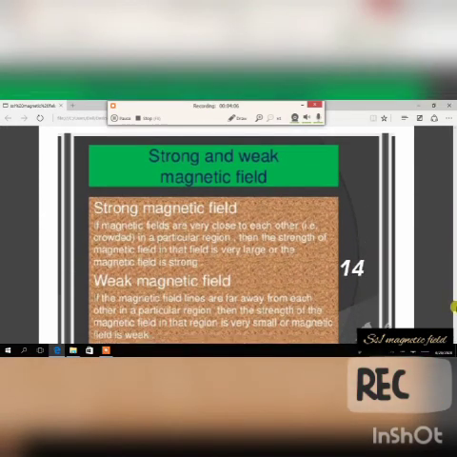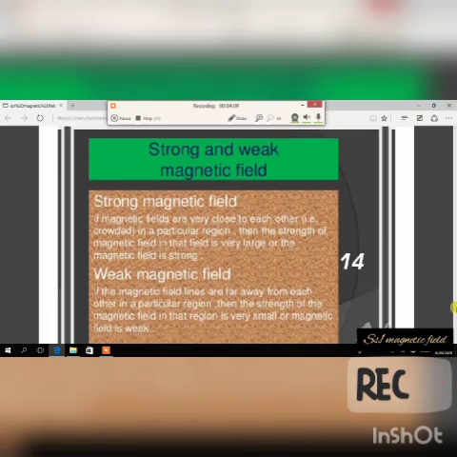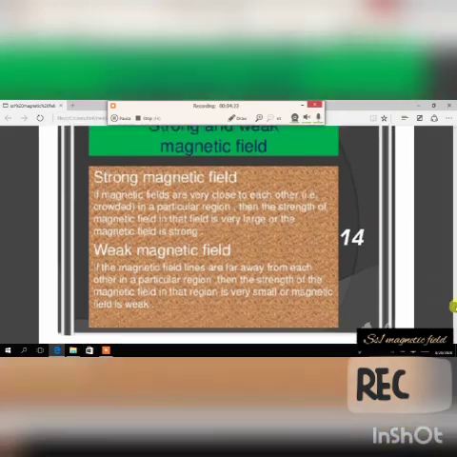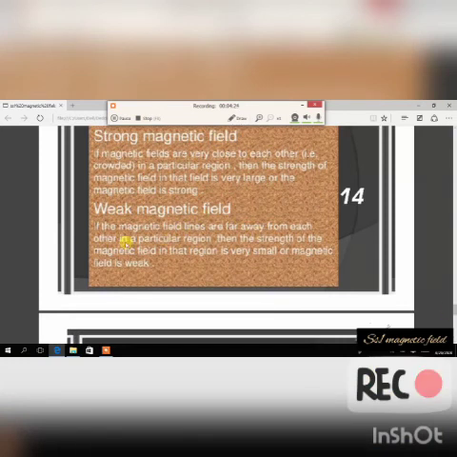Lastly, we have strong and weak magnetic fields. For a strong magnetic field, if the magnetic lines of force are very close to each other, then it is strong. But if the magnetic field lines are far away from each other, then it is a weak magnetic field.